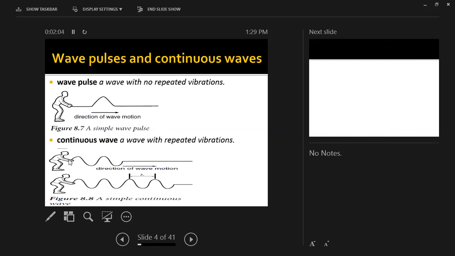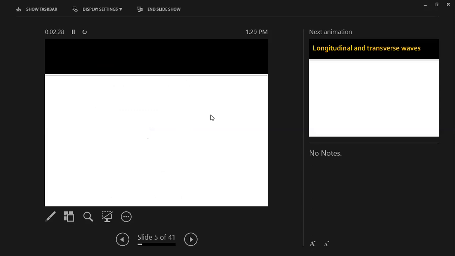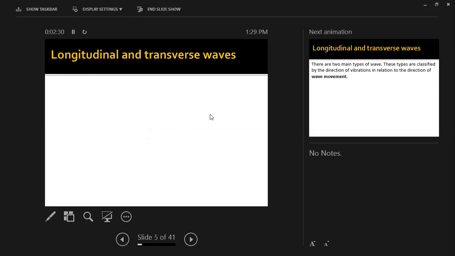Let's say it's a rope in your hand and you just wave the rope, and you're going to see the waves over here. So we call these waves continuous waves. These are the continuous waves, and this is the wave pulse. There is only one wave over here. Okay, let's continue.